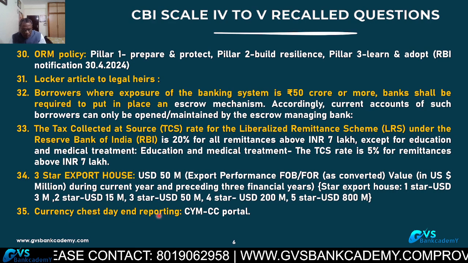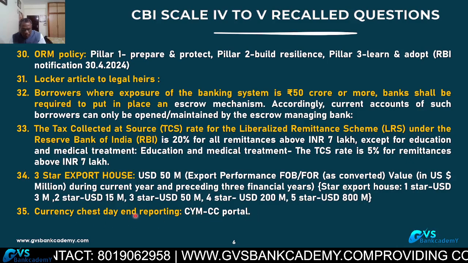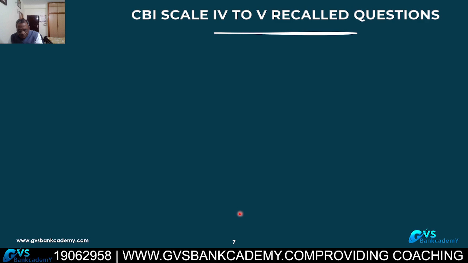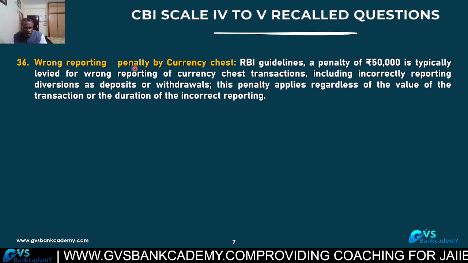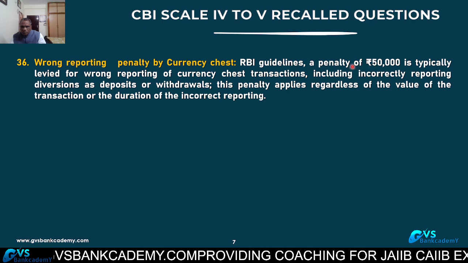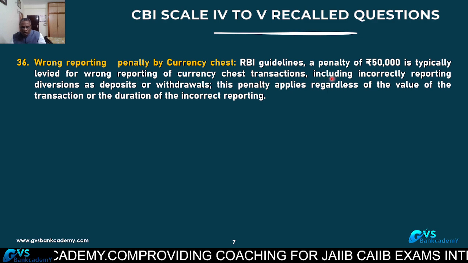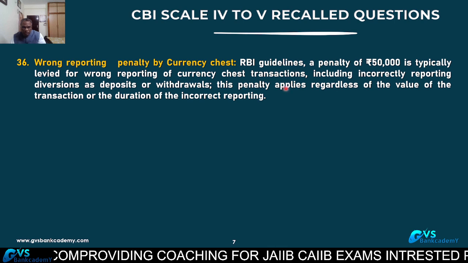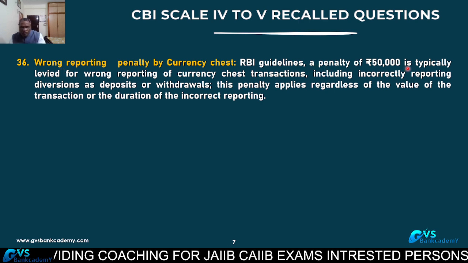Currency chest day-end reporting to RBI is on the COMCC portal. All currency chests have to report on the COMCC portal. 36. Wrong reporting penalty by currency chest. How much? 50,000, a flat penalty of 50,000. Wrong reporting, including incorrect reporting of diversion of deposits, withdrawals, whatever it may be. Any wrong reporting to RBI, a flat penalty of 50,000.